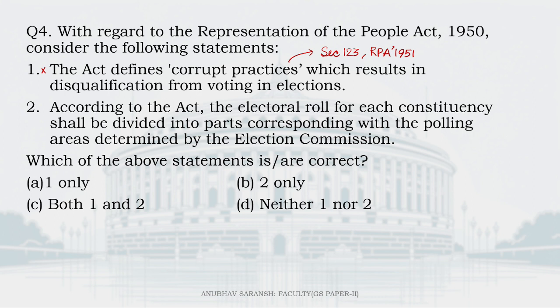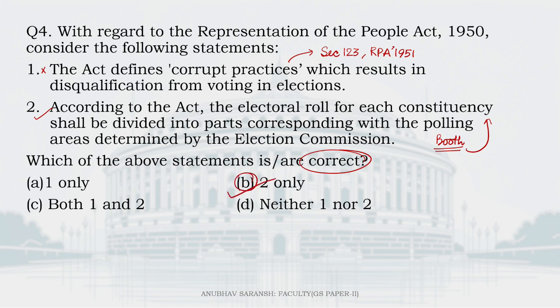Second one, according to the Act, the electoral roll for each constituency shall be divided into parts corresponding with the polling areas determined by the Election Commission. Yes, that's true. The polling booth that we have is a small unit of the larger unit called the constituency. Basically, a constituency is divided into small areas, the polling areas. So 2 is correct, 1 is wrong. Which of the statements is or are correct? B. 2 only is correct.